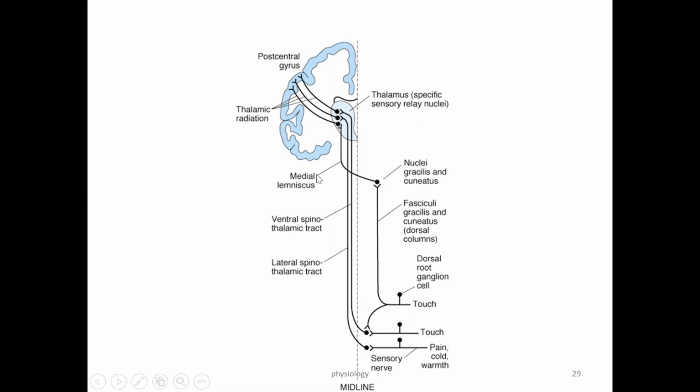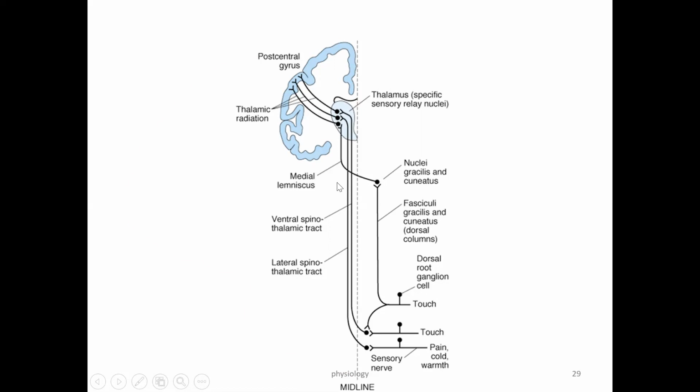If there is damage to the second order neuron, opposite side sensation is lost. Damage to the third order neuron, again opposite side sensation is lost. That is why it matters whether crossing takes place in the medulla or spinal cord; this is very important.